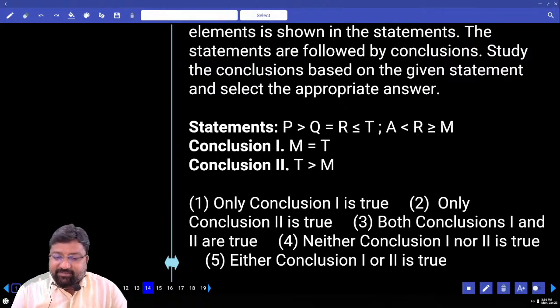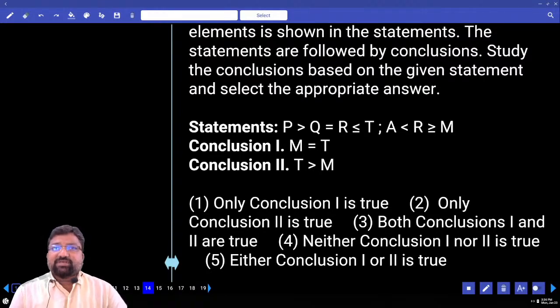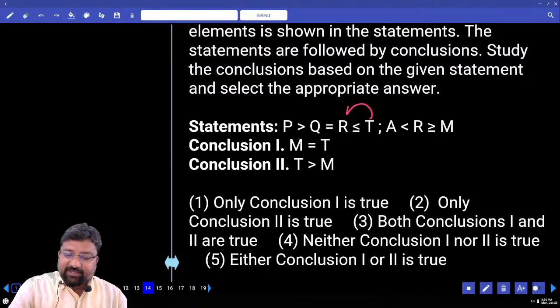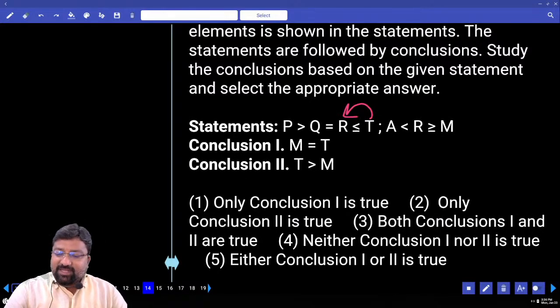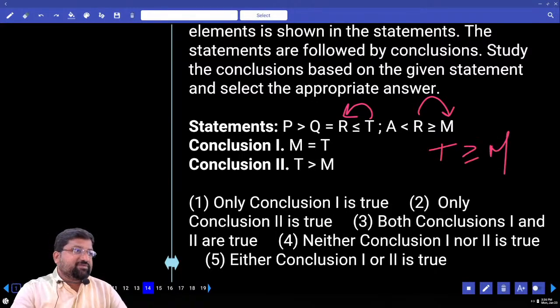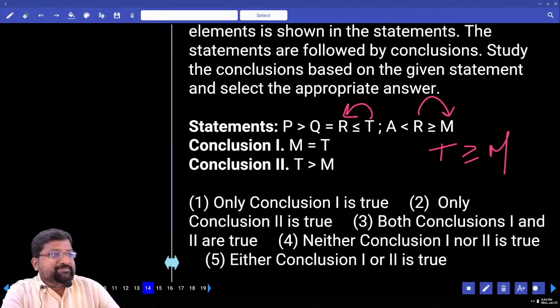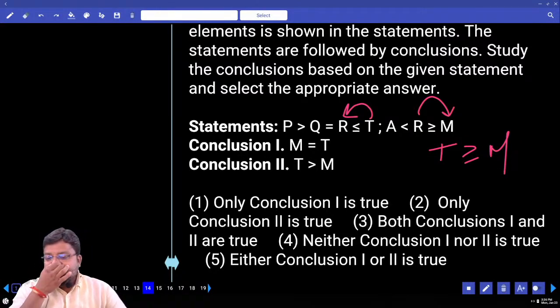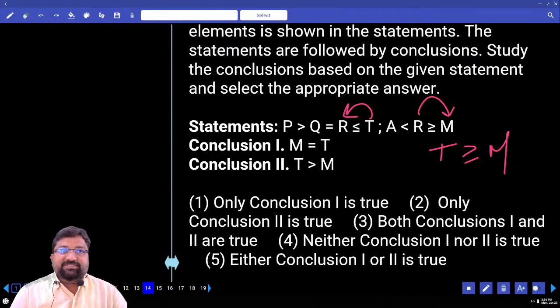So now look, from where to where should we go? T to M. For T to M, who should we take? R. T greater than or equal to R. R greater than or equal to M. Greater than or equal to, greater than or equal to, conclusion is greater than or equal to. What's my answer now? Come on. Either 1 or 2. Done. Is this clear?